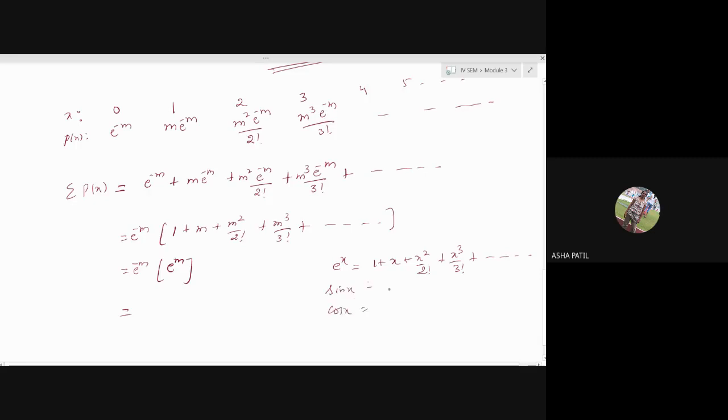You'll be using them in other subjects also. This is the expansion of e power m. So e power minus m into e power m gives you 1. Hence, each probability is greater than 0 and sum of all probabilities is 1. Therefore, it represents a probability distribution function.